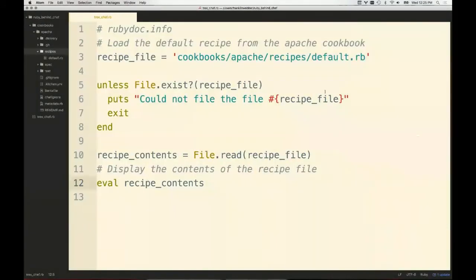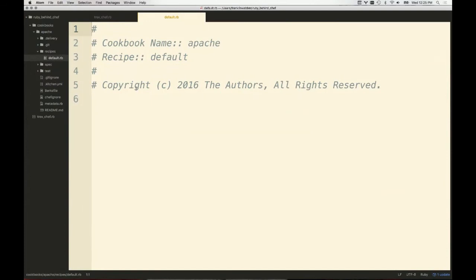So I'm going to move back into my default recipe file, and I'm going to add a package. I'm just going to write out one resource that I think would work for us. So I'm going to write out package Apache, and I would assume, of course, that this would install the package Apache or Apache 2 or HTTPD, whatever you want to do. Really, this is just our sort of T-Rex chef that we're playing with. Eventually, when we get to the full working power, it would actually install based on our application or our operating system and things like that. Right now, it doesn't matter too much what you specify here.